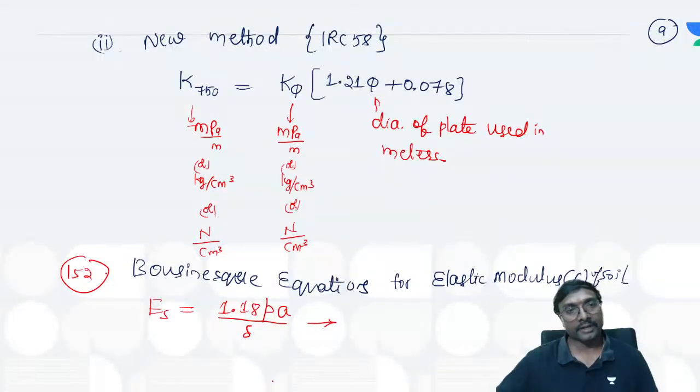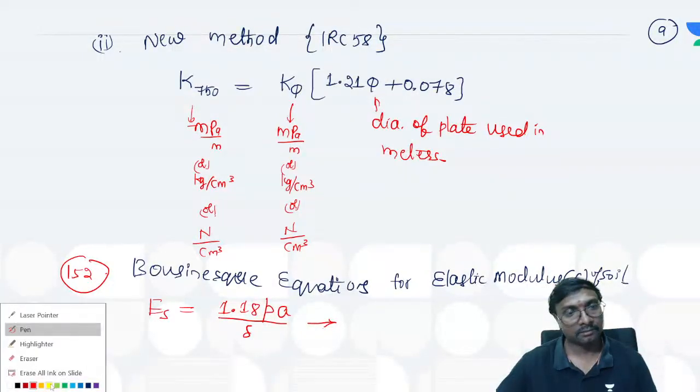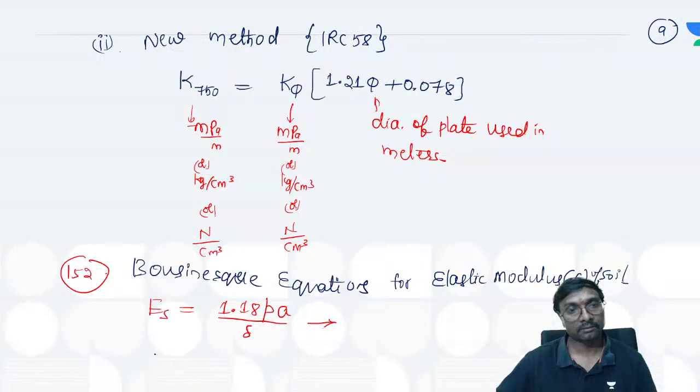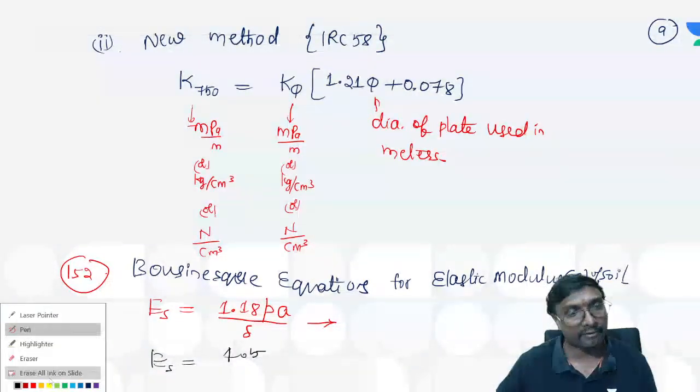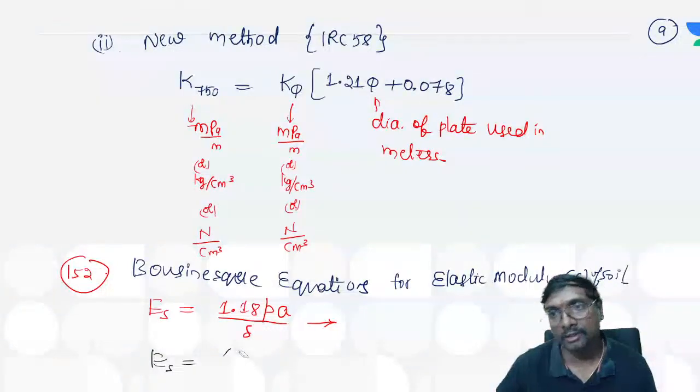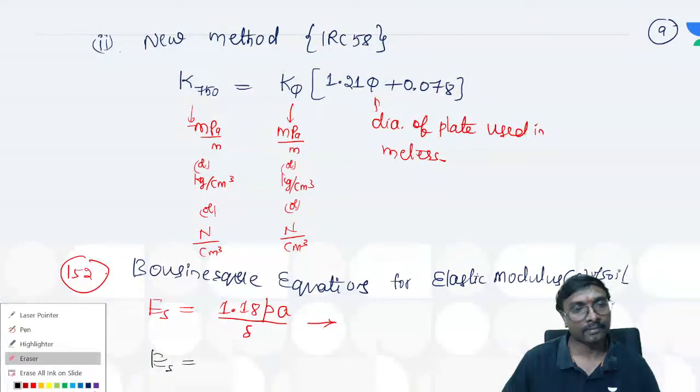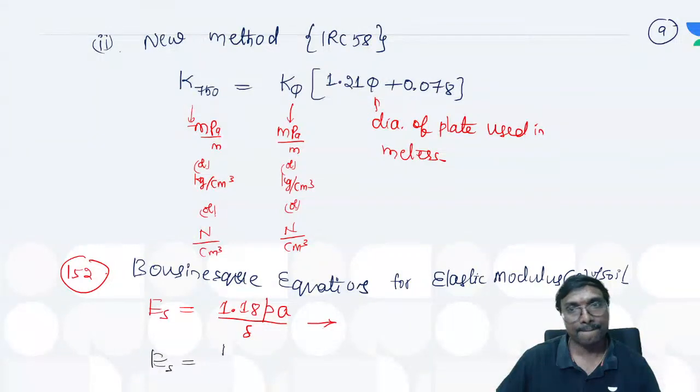1.18 P into A by this delta. Is it 1.18 or 1.5? We have to take it for the next one, if you just observe. Which value? Second value? Visible now? These are 1.5 P into A divided by this delta. Visible, right? Okay.